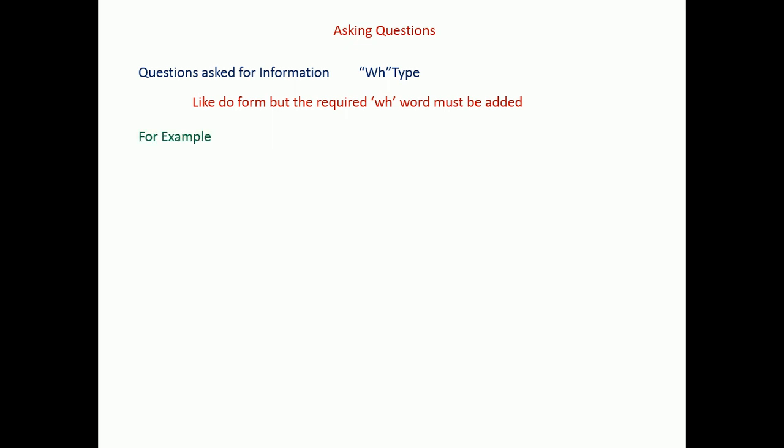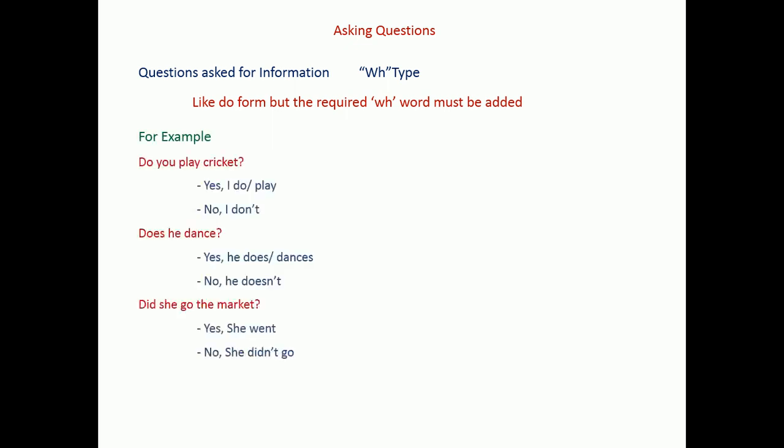That's all. For example, earlier we have seen do you play cricket, does he dance, did she go to the market. Now if you want more specific information, for example, when do you play cricket, where do you play cricket, how do you play cricket, those are asking for specific information.